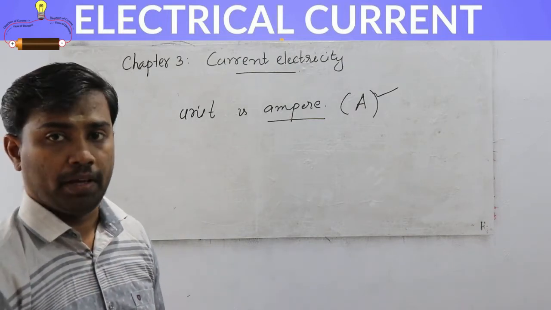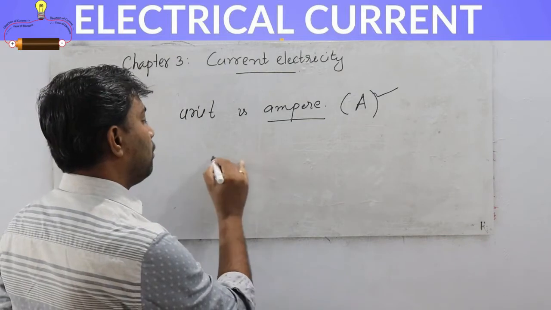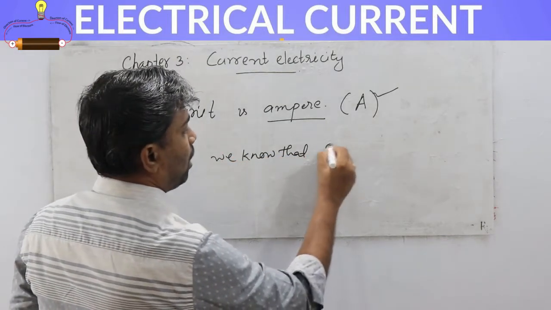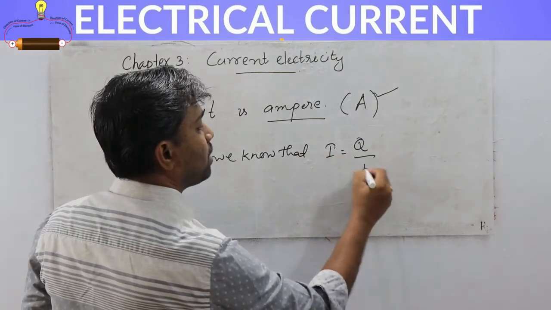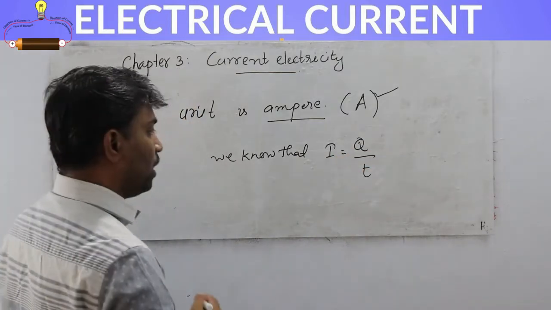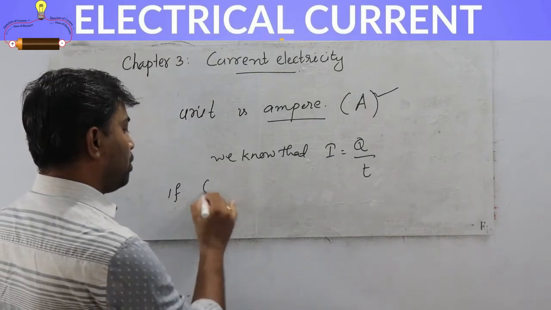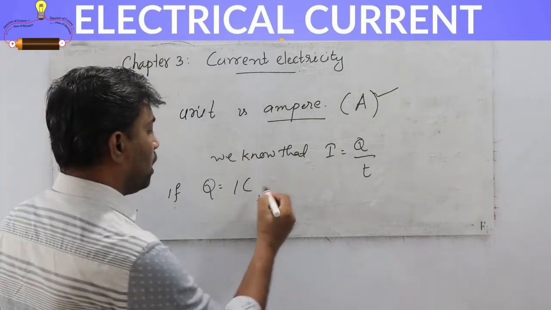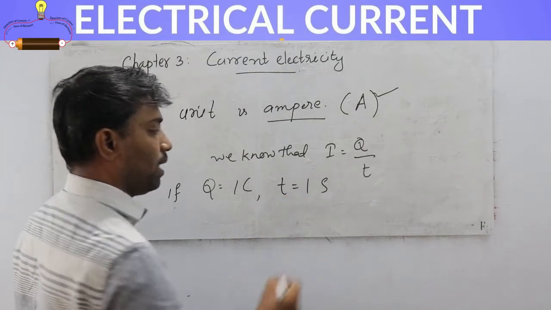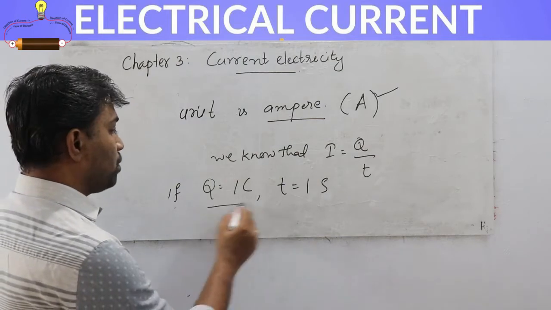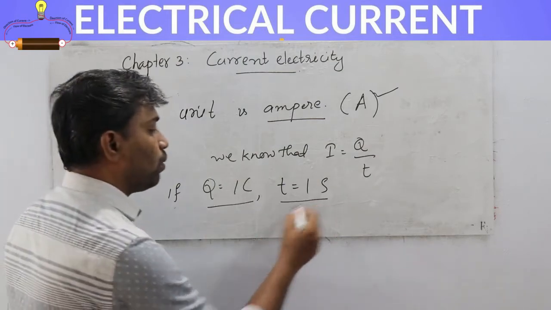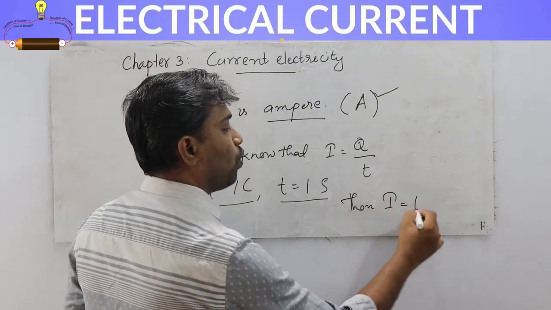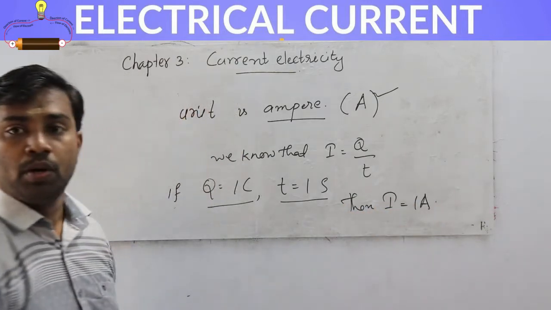What is 1 ampere? So we know that current I is equal to Q by T. If Q is equal to 1 coulomb and T is equal to 1 second, then we can write I is equal to 1 ampere.